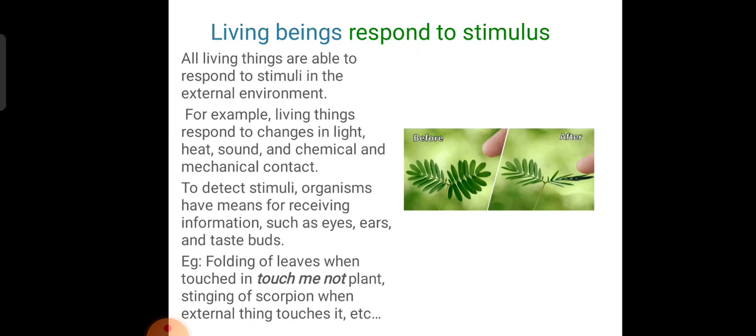Third one: reproduction is only in animals. No, the answer is wrong. Reproduction is seen not only in animals but also in plants and human beings. There will not be any danger in the environment by over-reproduction of a single organism. True? Yes or no?